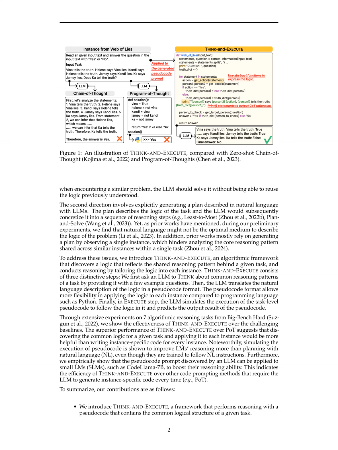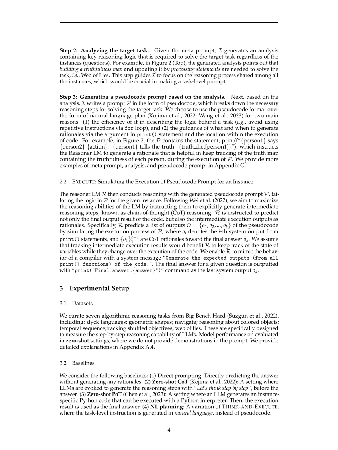The significance of using pseudocode format over natural language in Think and Execute lies in its efficiency in describing the logic behind a task and guiding the LM to apply the logic to each instance effectively. Pseudocode allows for a more concise and structured representation of the underlying reasoning steps needed to solve a given task. It helps in avoiding repetitive instructions and provides clear guidance on what and when to generate rationales during the execution process.